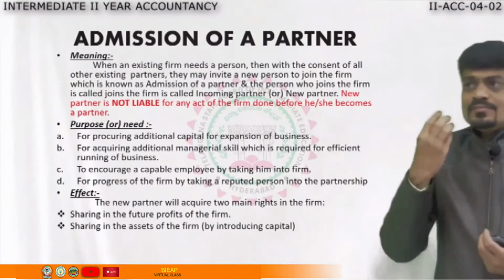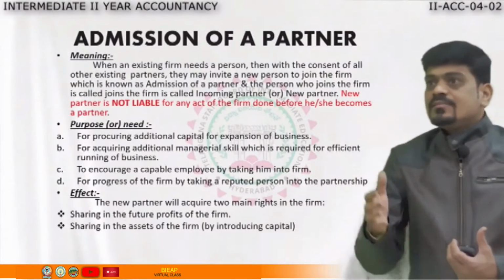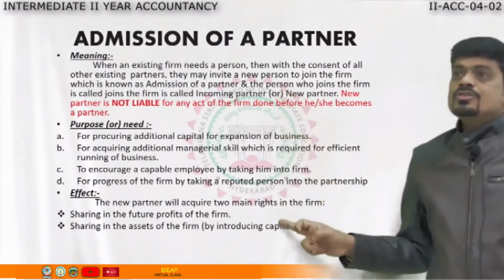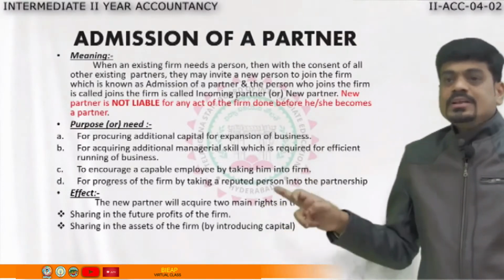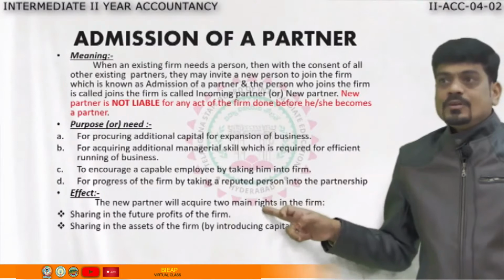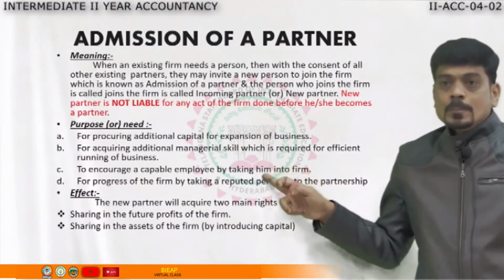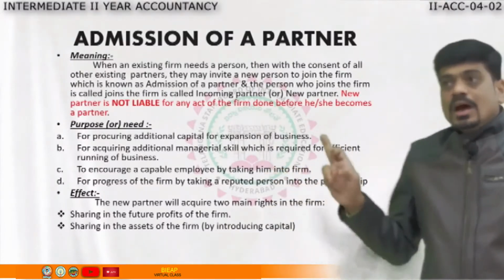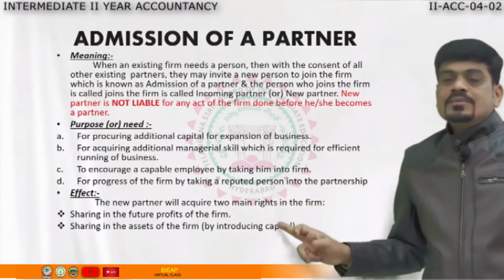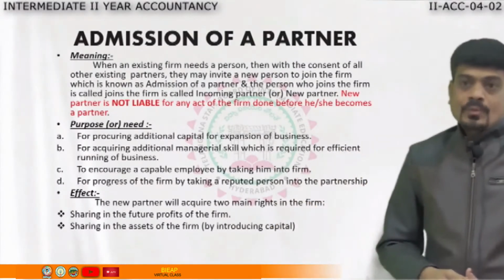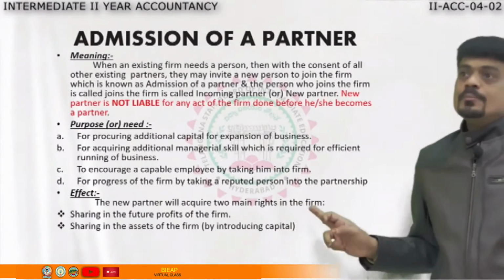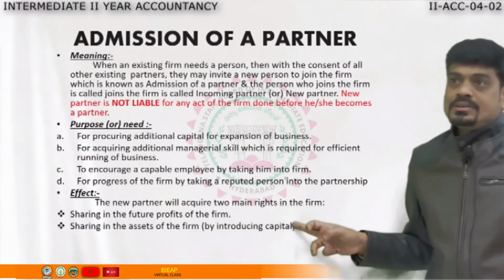In that simple way we are able to understand that whenever there is admission of a partner, the effect will be on the profit ratio. That is, in future, the profit will be shared even by the new partner, and along with that, the new partner will share even the assets of the firm. Why does he have to share assets of the firm? Because he is introducing capital.